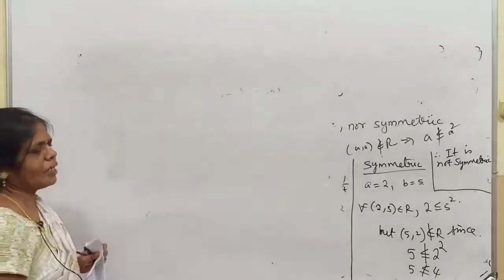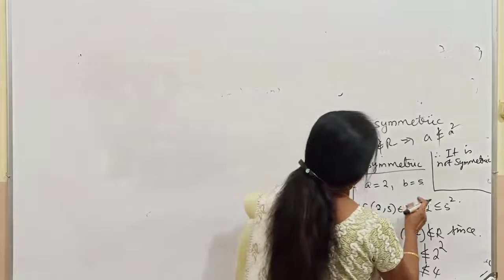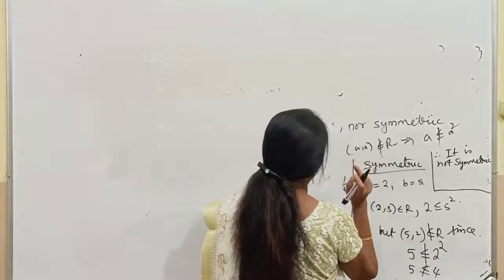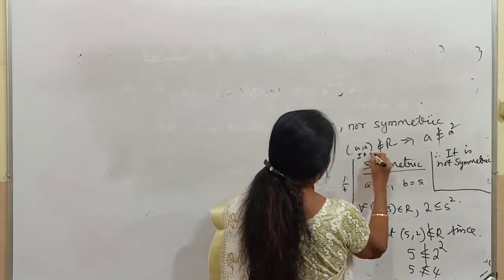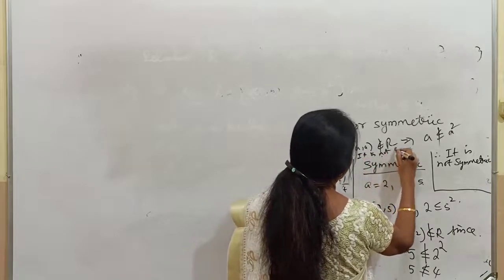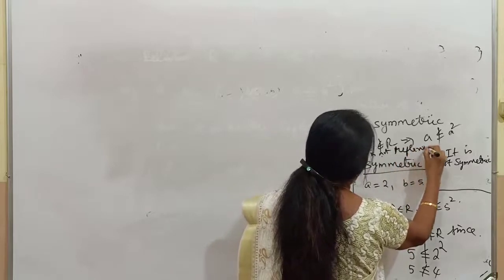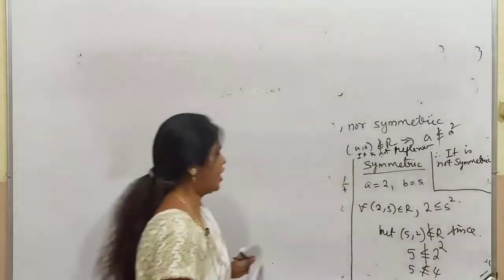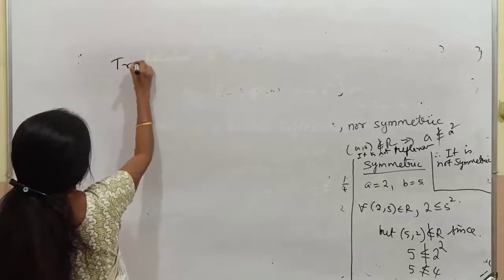We proved it is not reflexive, and again it is not symmetric. Now we are checking the transitivity.